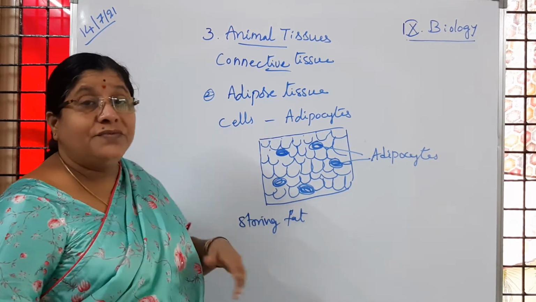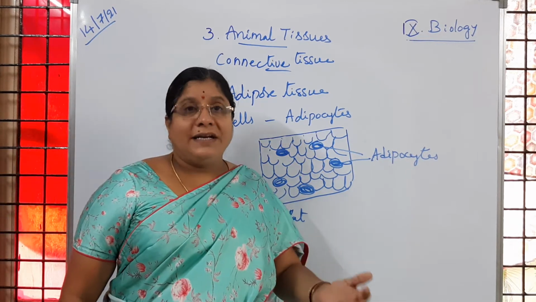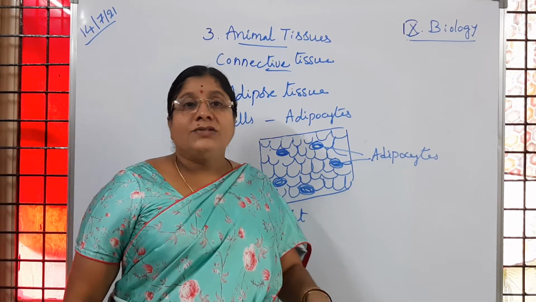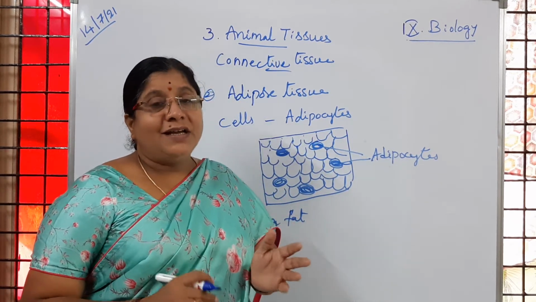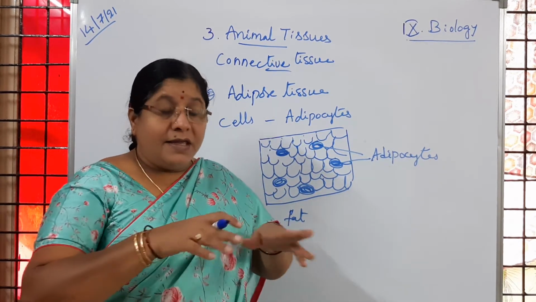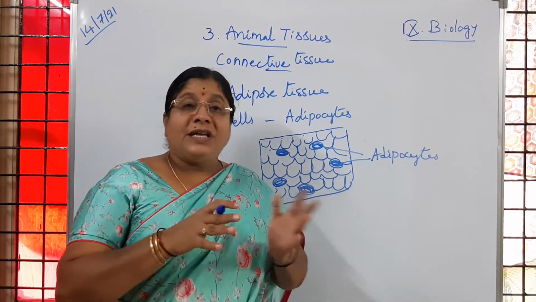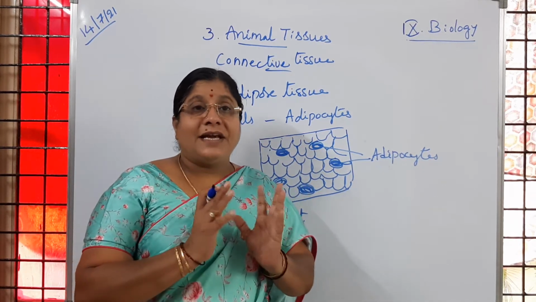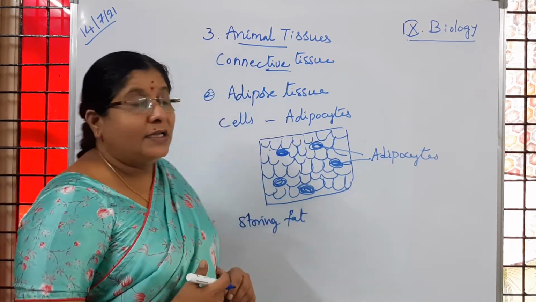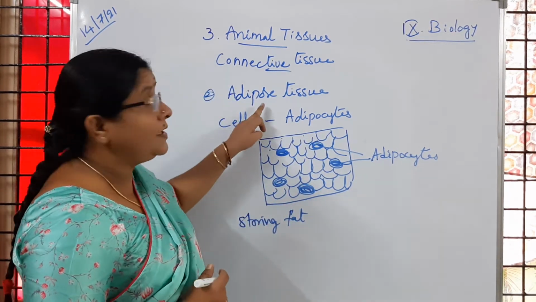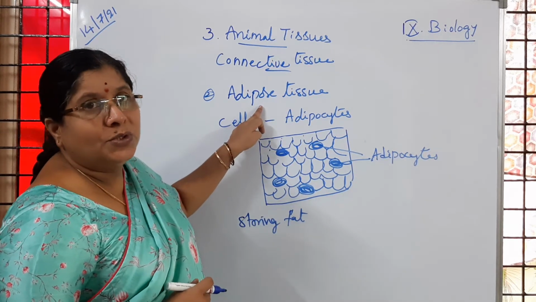If you are small kids, is it not, children? Excess fat is not stored. After a certain period of age, due to the age factor, the size of the body will be increasing. Why? Excess fat is going to be stored. Is it clear to children? That is because of adipose tissue. Is it clear to you?